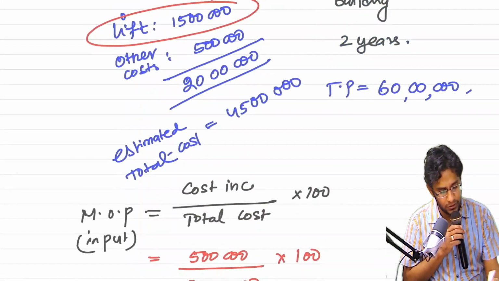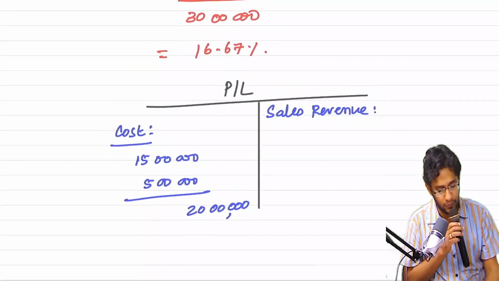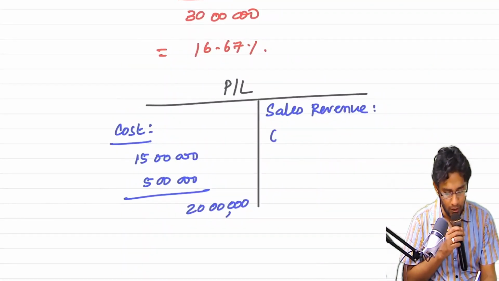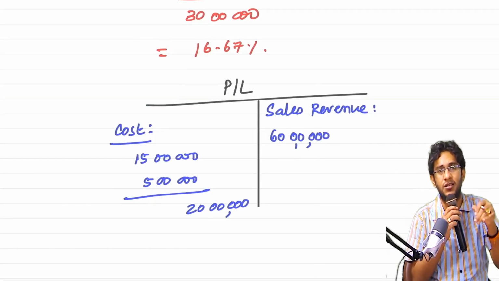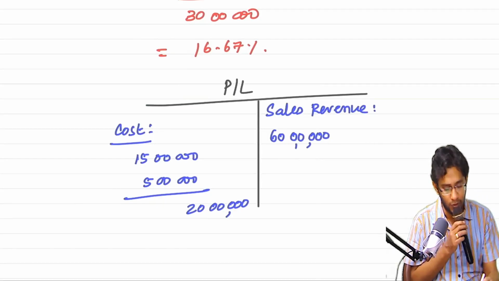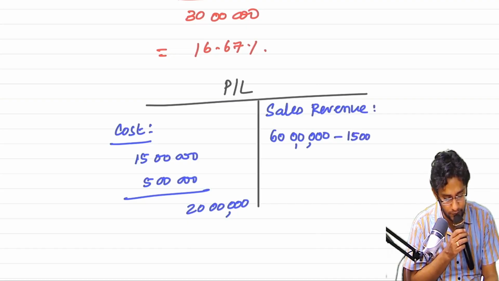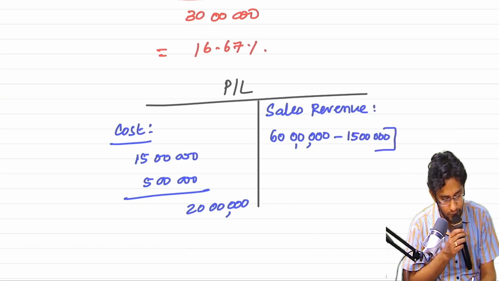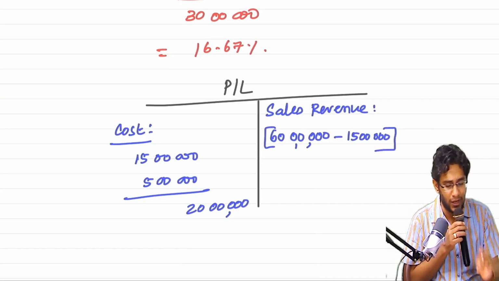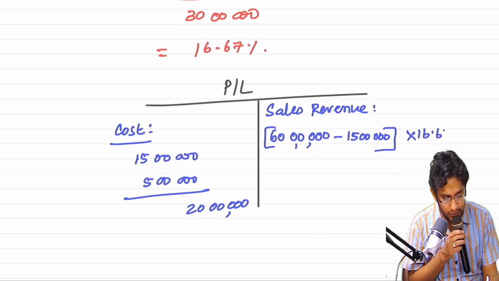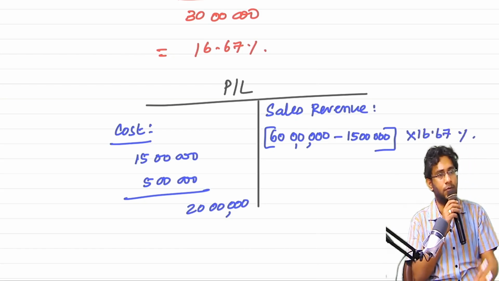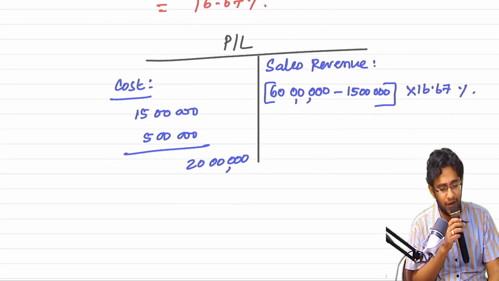Total sale promised to you is how much? 60 lakhs. What this fellow says is, out of 60 lakhs, you will get some consideration for the elevator also, no? Remove that. On the remainder only, apply 16.67%. Please do the math. 45 lakhs into 16.67.